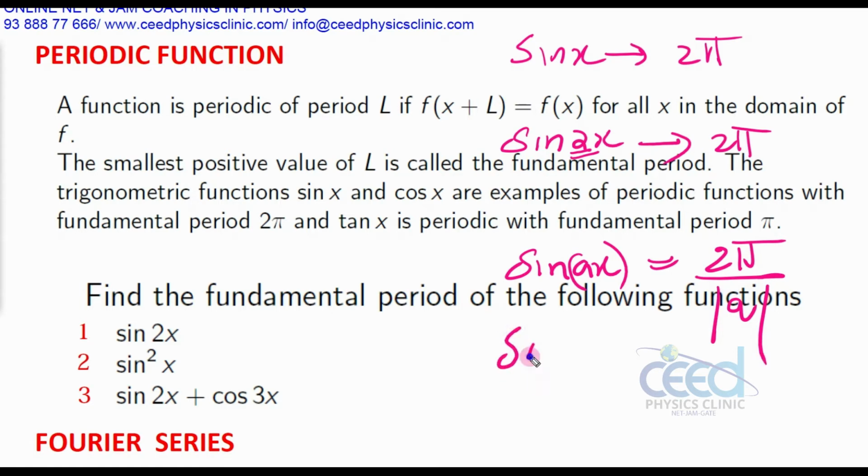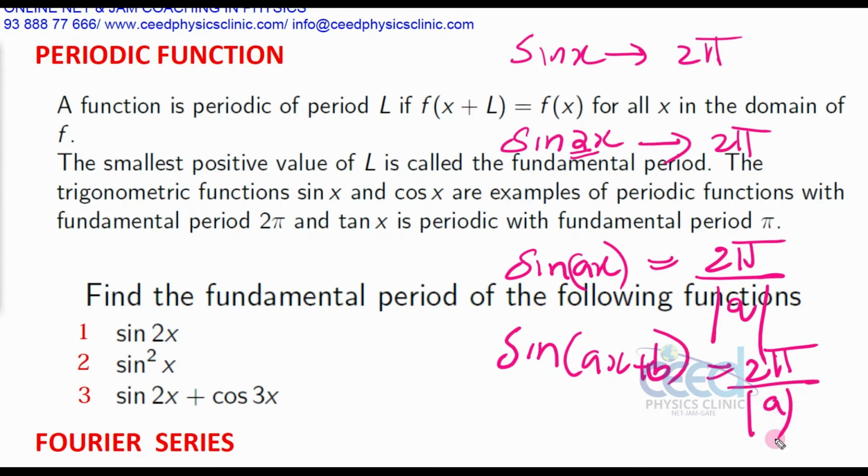Suppose you find the period of sin of ax plus b. You do not consider this constant b, and you consider only this ax. The sine function's period is 2 pi, and you have to divide by the coefficient. Here the period is also 2 pi by mod a.